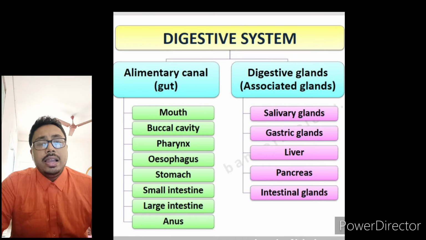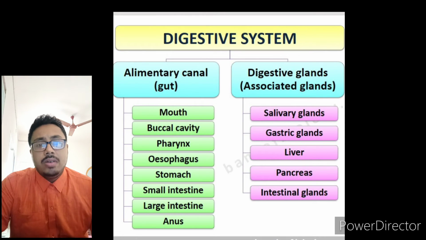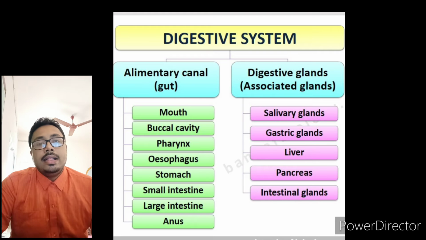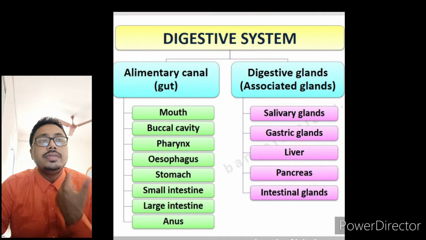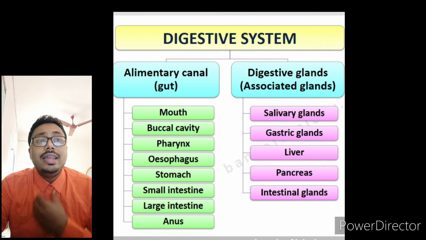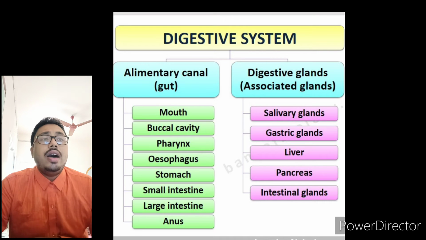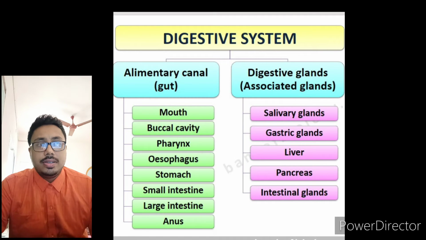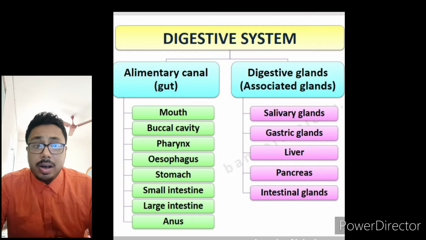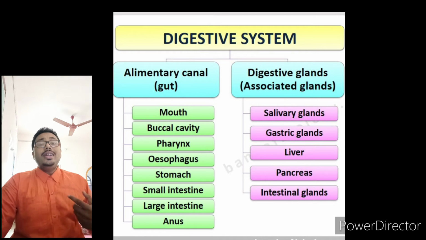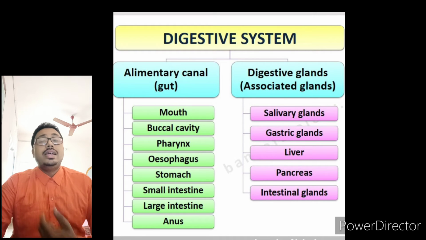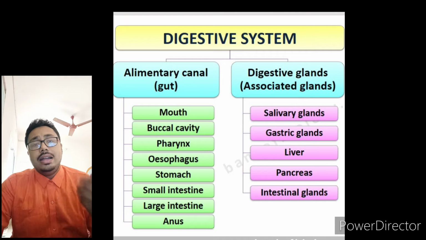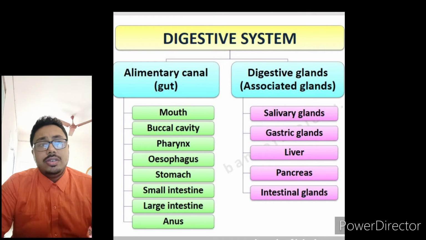So the alimentary canal consists of mouth, then buccal cavity, then pharynx, and after pharynx, esophagus, stomach, small intestine, then large intestine, and finally ejected from the anus.